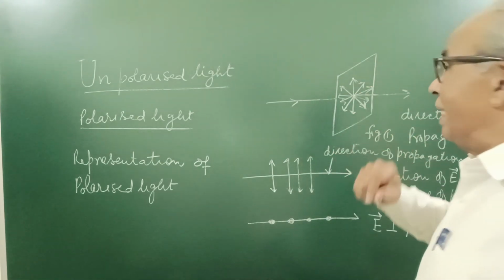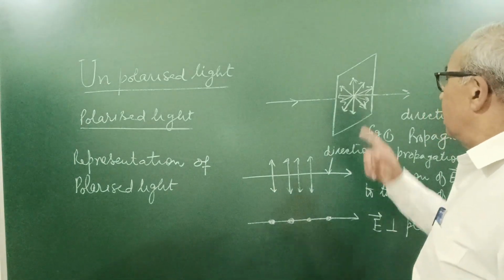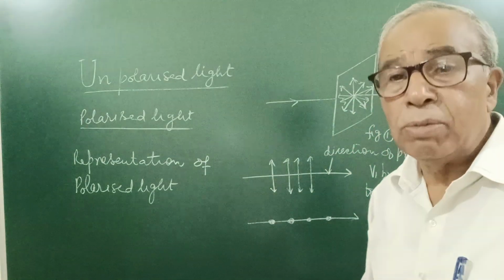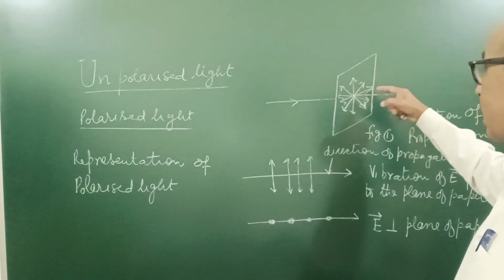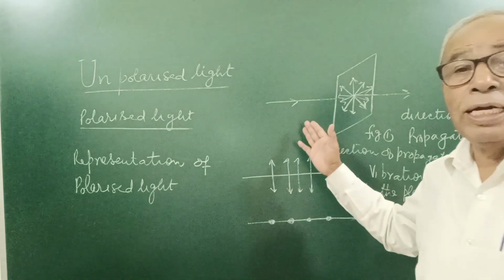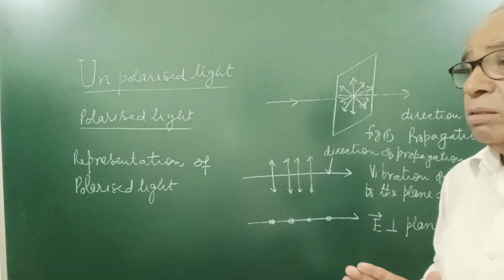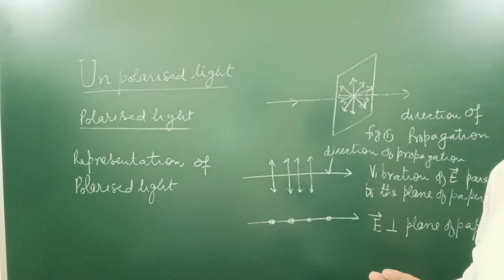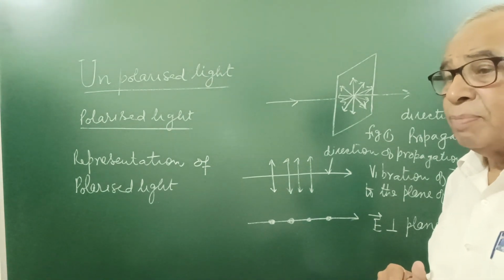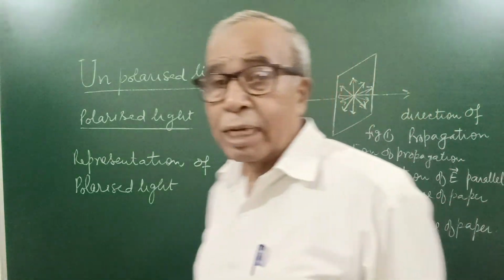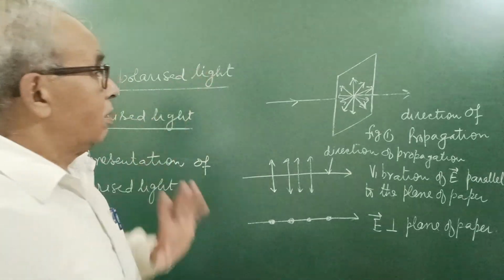In unpolarized light, vibrations of the electric field are symmetrically distributed in all possible directions in a plane at right angle to the direction of propagation. So light having vibration of electric field in all possible directions in a plane at right angle to the direction of propagation is called unpolarized light.